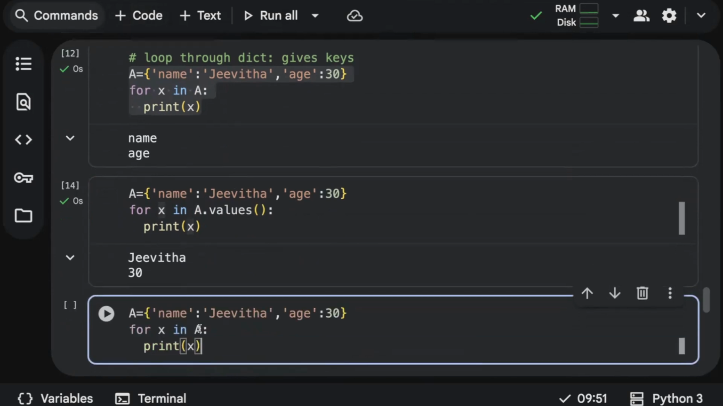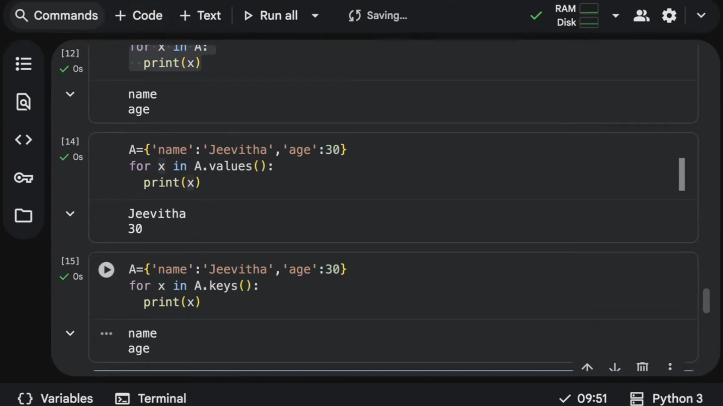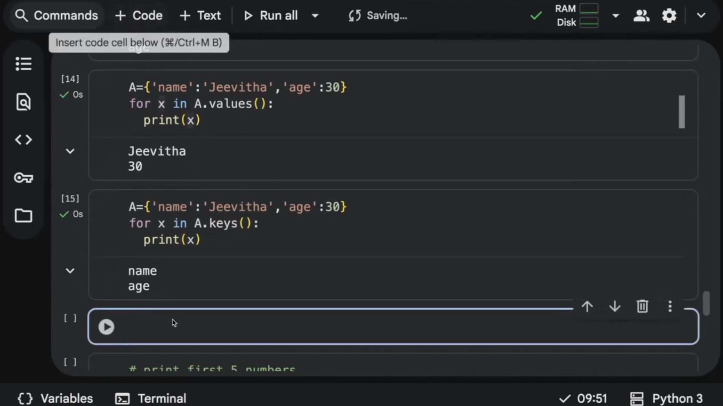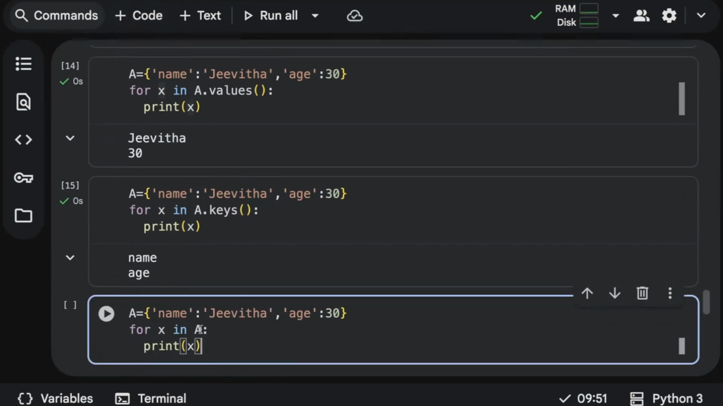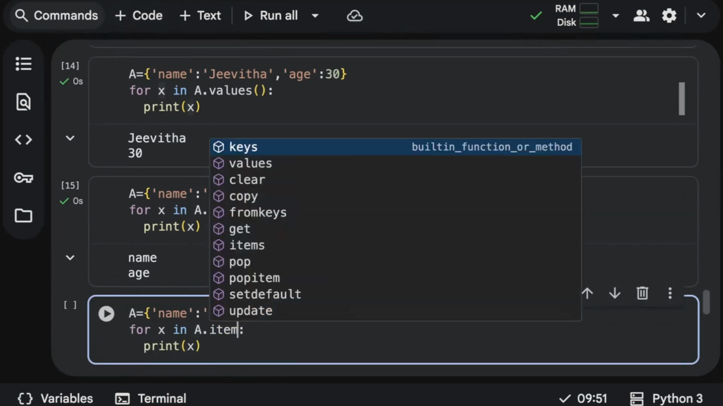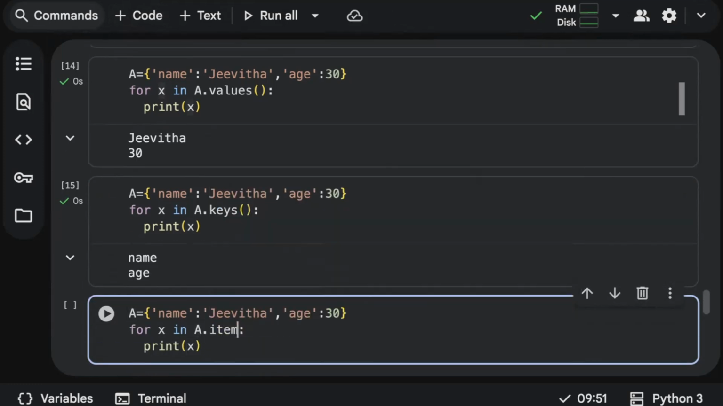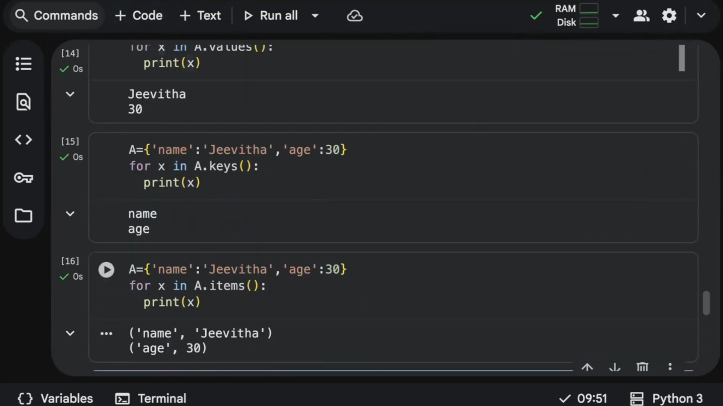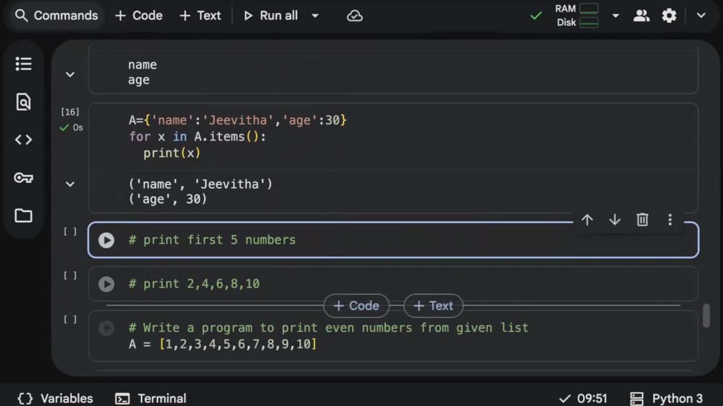So similarly, what if you want only the keys? Just use a dot keys for the same code. Yes. We have studied all these methods in our dictionary, I hope you remember. And then what if you want a tuple of key and value? Then you can just use items. A dot items will give you a tuple of key and value. This is how you loop through a dictionary.